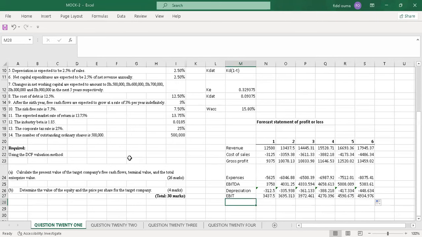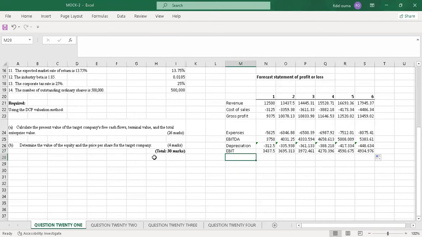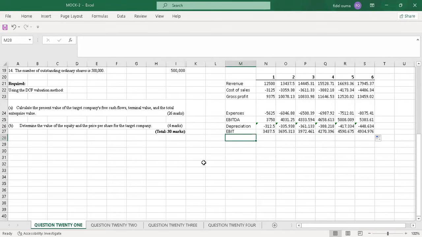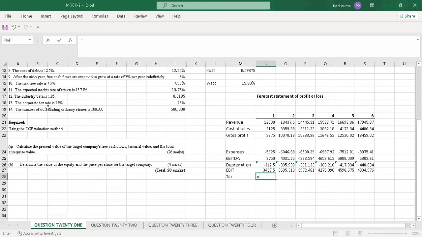So was there interest? Let me see. No, there's not. So there was no interest. The next item will be tax. Under tax rate, we are told it was 25%. So I'll pick it, then I'll lock it completely.